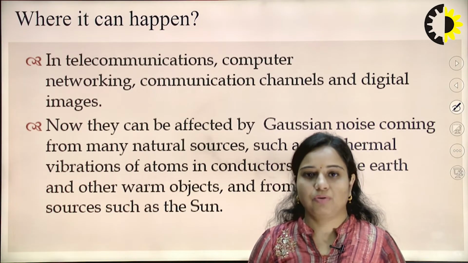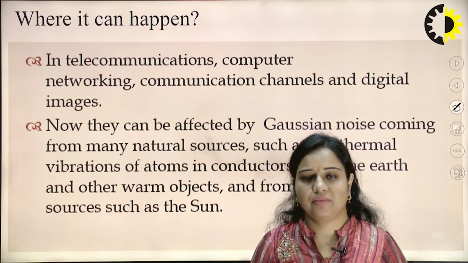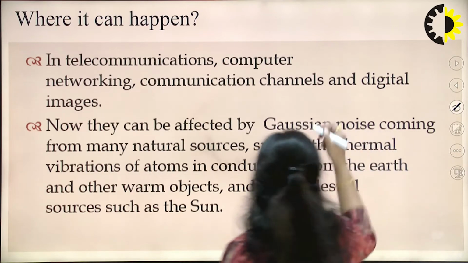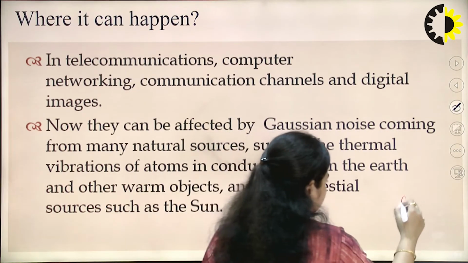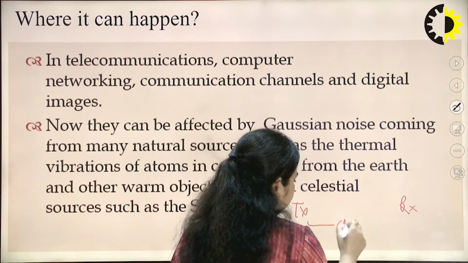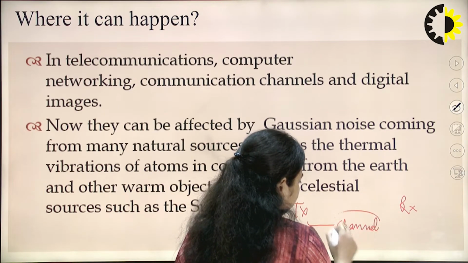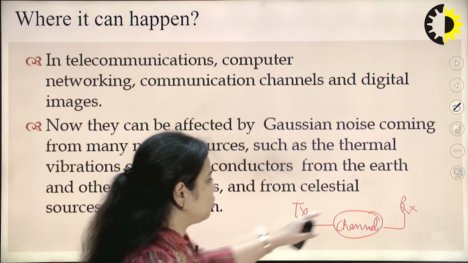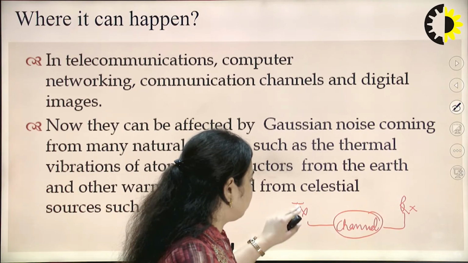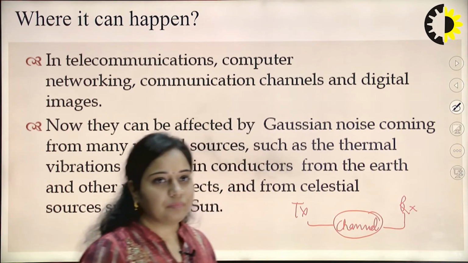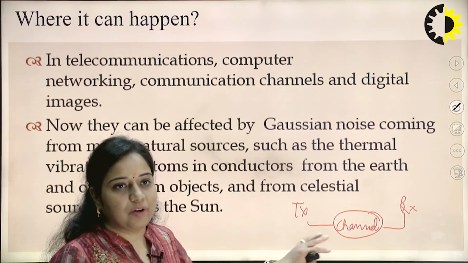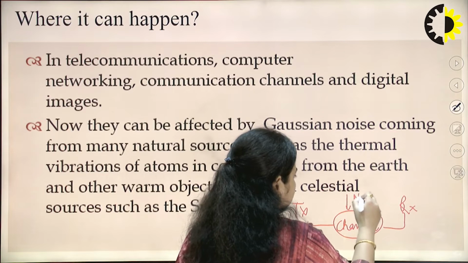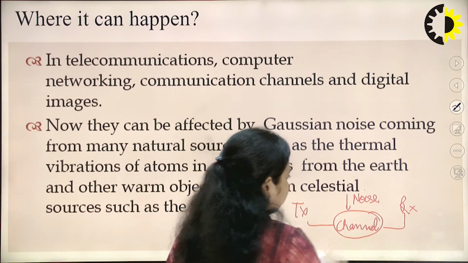When we are talking about communication, the very simplest kind of model of a communication system has one transmitter, then one receiver, and in between there will be a channel. Through this channel the signal is going to travel and reach the receiver. So, this is the transmitter and receiver concept, where the signal travels through the channel. At this channel the noise is going to affect the quality of the signal.